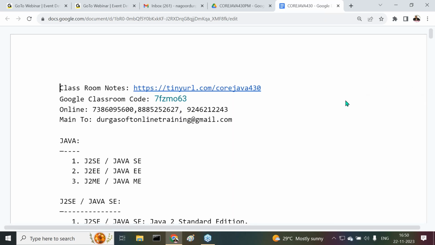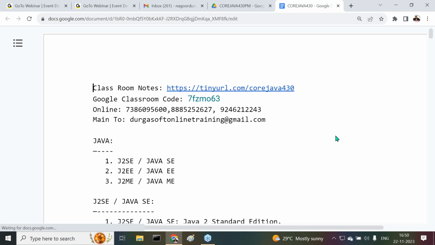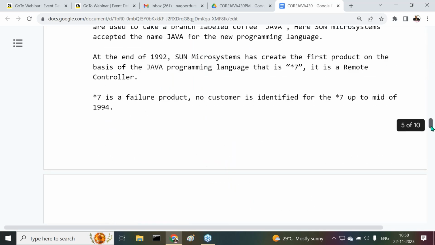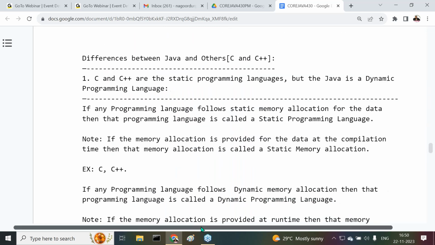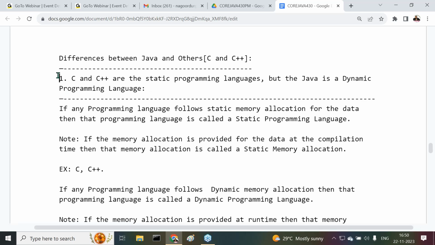All right, sir. Now check what we completed in the last session. What topic were we discussing? I think we completed Java history, the total part. After that, yesterday we started with the differences between C and Java and others. Inside this, we completed the very first difference between Java and others. What difference did we understand clearly?